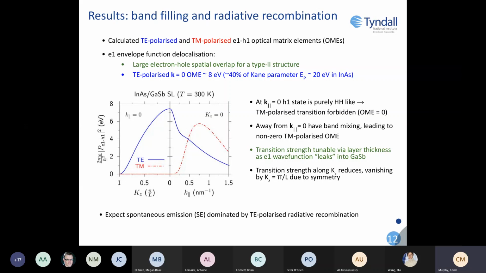Then as we move away from K parallel equal to 0, we can see the effects of band mixing as TM polarized becomes non-zero. And then along KZ, we can see that the TE polarized optical matrix element decreases as a result of changing phase of the E1H1 wave functions, eventually becoming 0 at KZ equals pi over L. And we do expect spontaneous emission to be dominated by TE polarized radiative recombination.